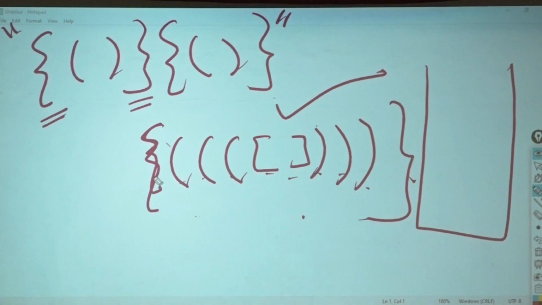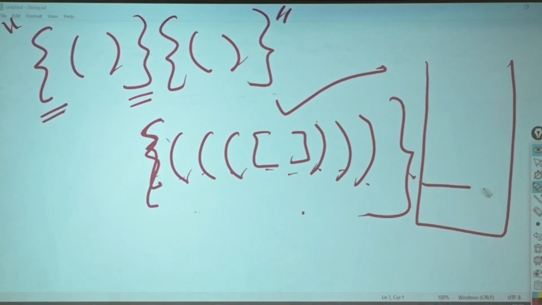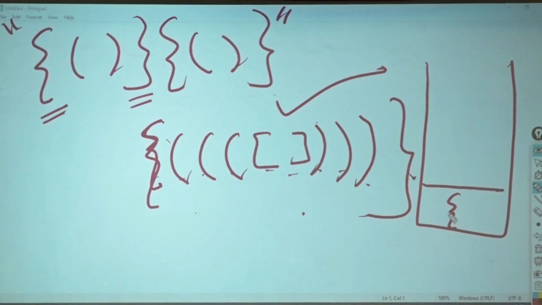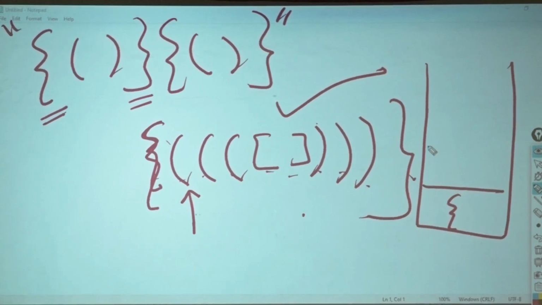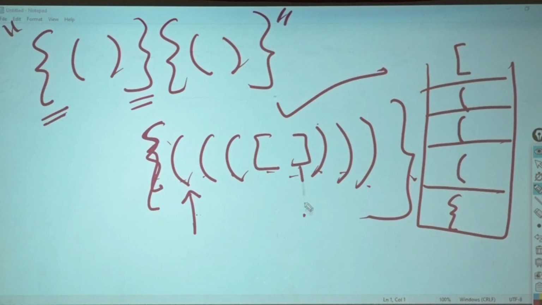Only if it is an opening brace, what will I do? Push into the stack. Then second, who came? Opening brace. Again, I'll push it here. I will push it here, here, and here.